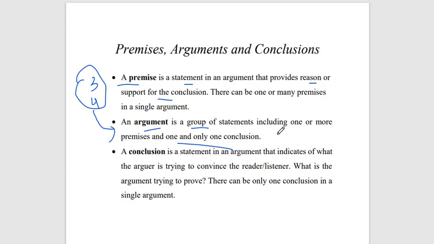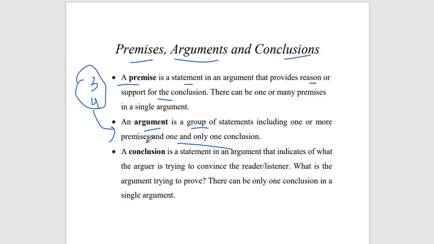Like in a group discussion, let's take the example of politicians: whether BJP is right or Congress is right. There are different arguments, four to five statements, and after completing the arguments we have one and only one conclusion.